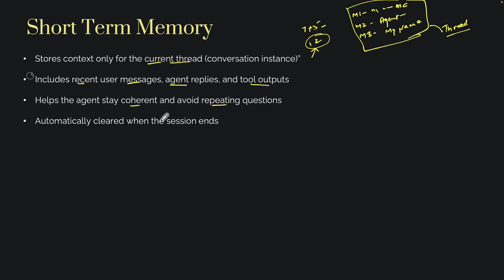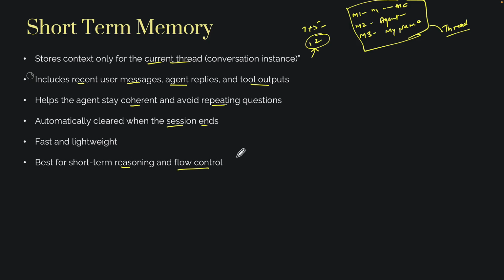Then we say it's automatically cleared when the session ends. Very important. As I said, once you move from one session to another, that information would be gone. That's why we say it is short-term memory. When the chat ends, all the memory from this conversation is deleted. It doesn't save your data permanently. Always remember that. It is also fast and lightweight, because it doesn't use much computing power, so the agent can respond quickly. And it's best for short-term reasoning and flow control.